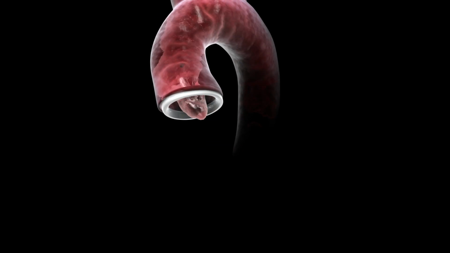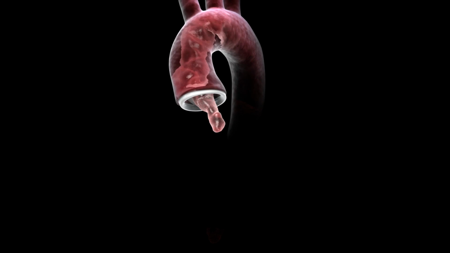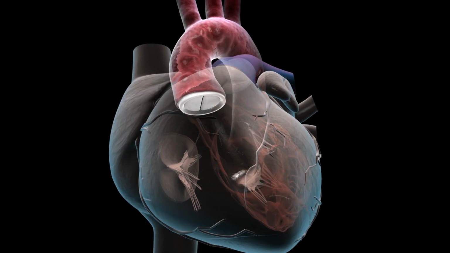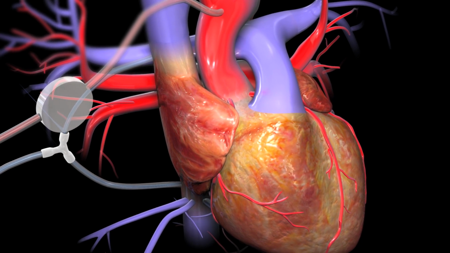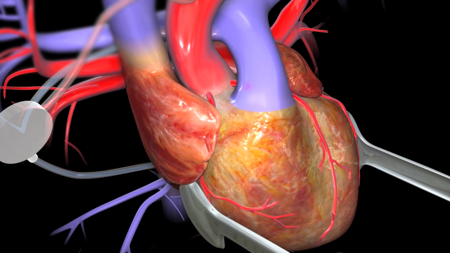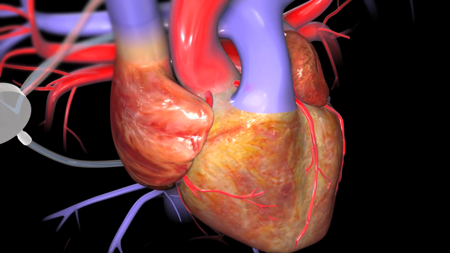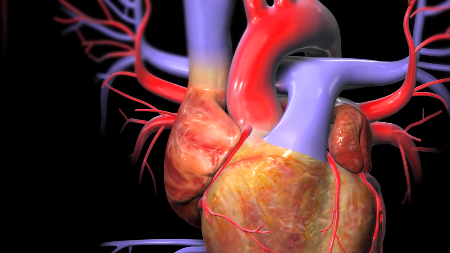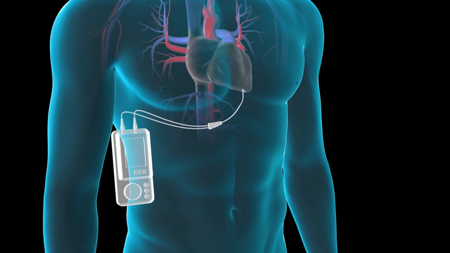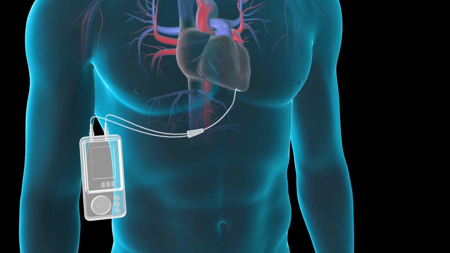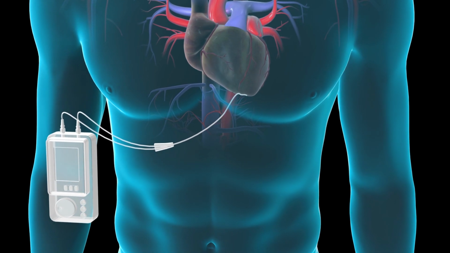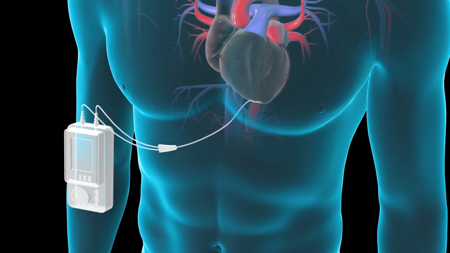At this point, blood will again be allowed to flow into your heart to check the function of the new valve. If needed, an electric shock will be given to restart the heart. Once your heart is beating on its own, it will be detached from the heart-lung machine. Generally, temporary pacemaker wires will be placed on the surface of the heart to ensure the heart maintains a normal rhythm during recovery.